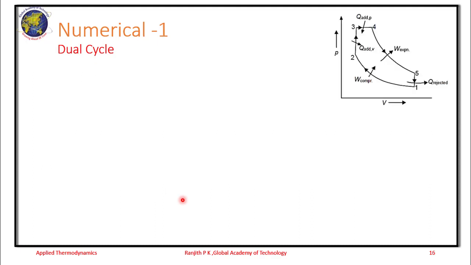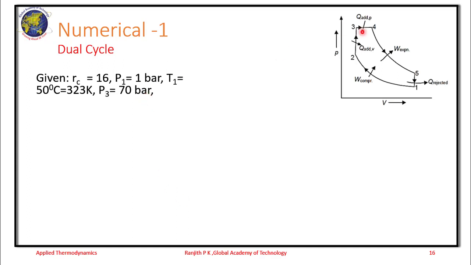So the first step is to write the PV diagram, then the given data. The maximum pressure occurs at P3, so it is 70 bar, that is given. T1 is 50 degrees Celsius, expressed in Kelvin as 323. And it is also given that the heat added at constant pressure is equal to that at constant volume. So we take the first step, the process 1 to 2.